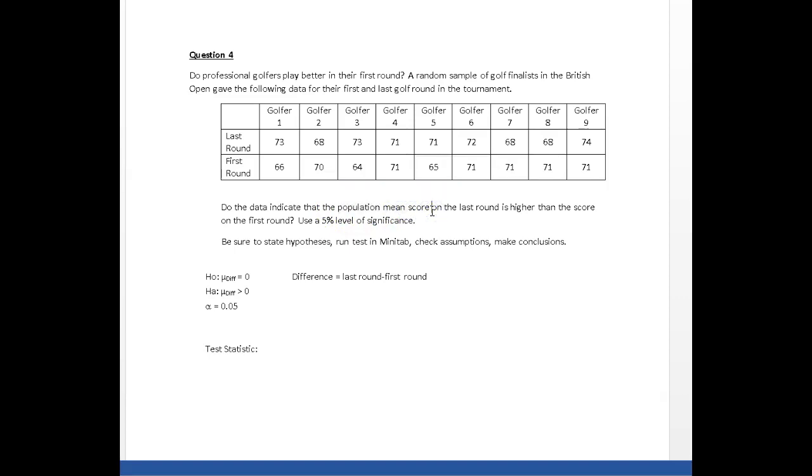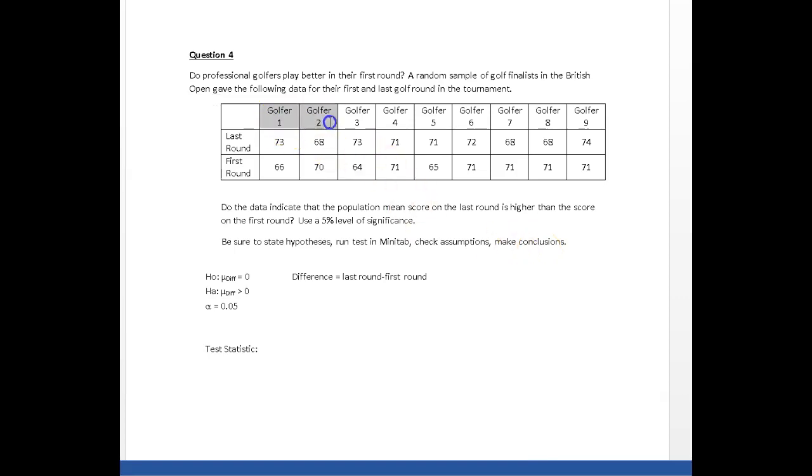So anytime I'm comparing 2 population means, I have a choice of running a 2-sample t-test or a paired t-test. The difference being that in a 2-sample t-test, I have to choose my subjects or my samples, whatever it is, randomly and independently, whereas if I'm running a paired t-test, well, the subjects are chosen randomly, but they're not chosen independently. So what is the situation right here?